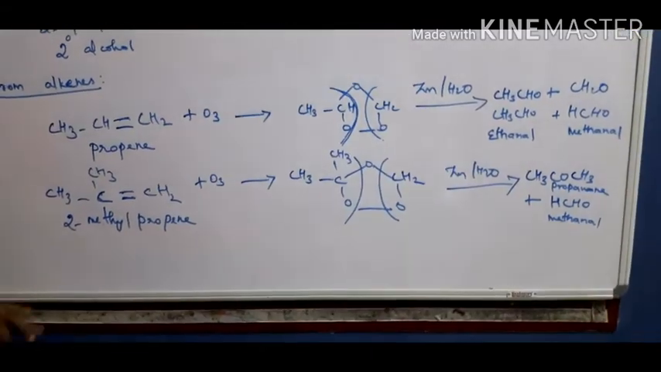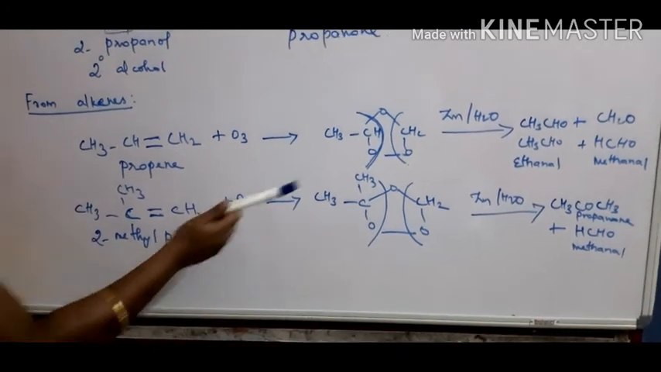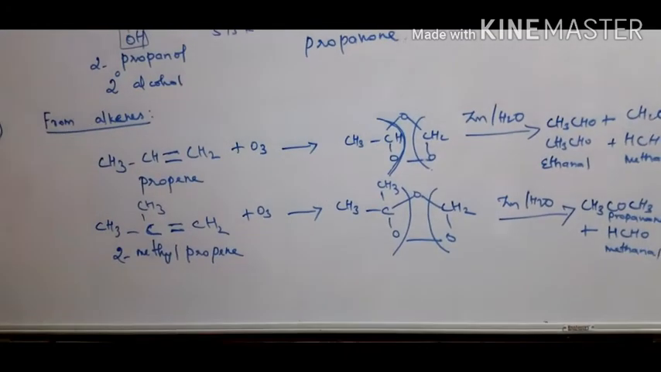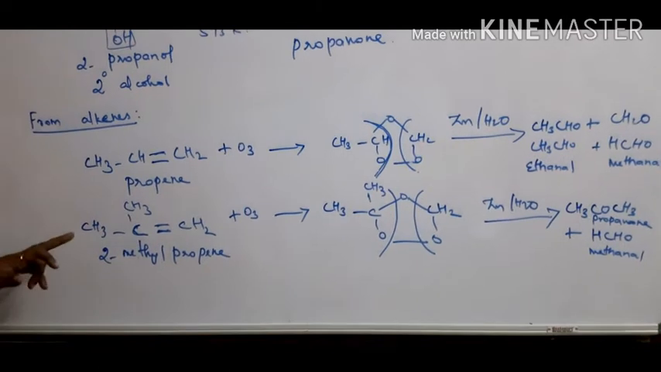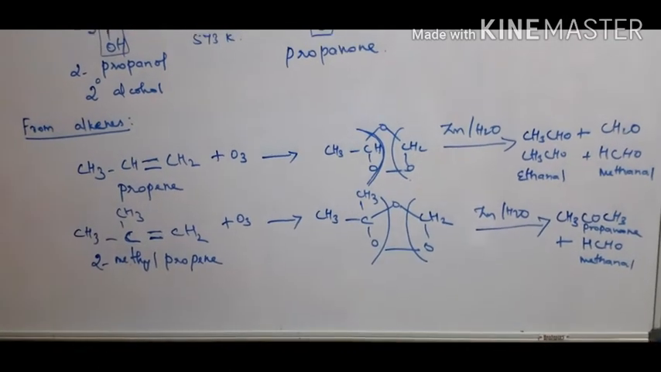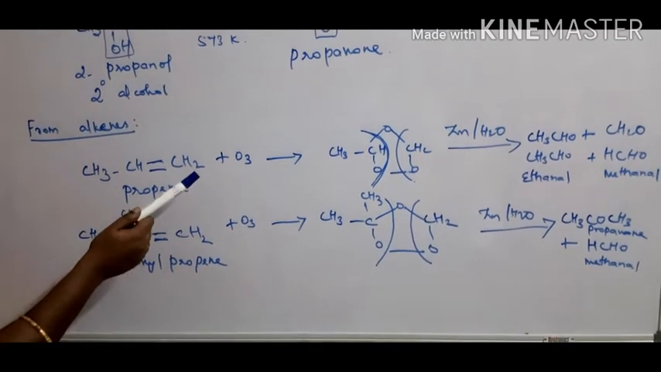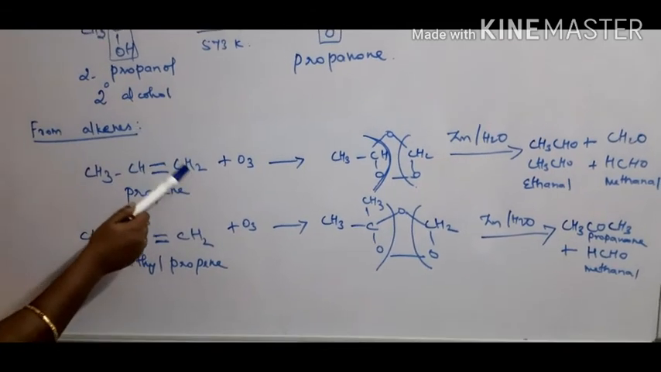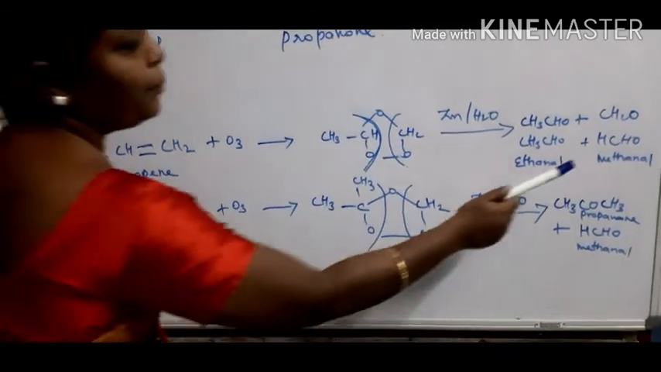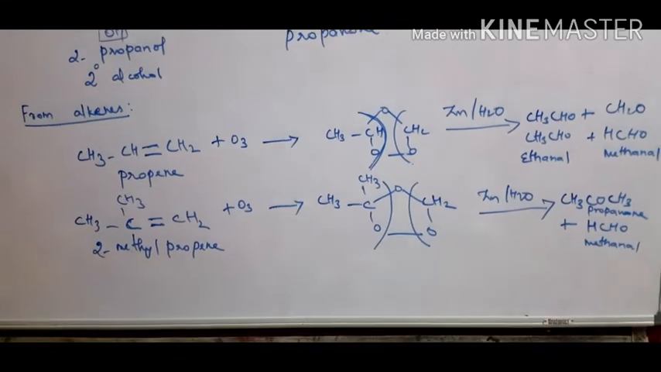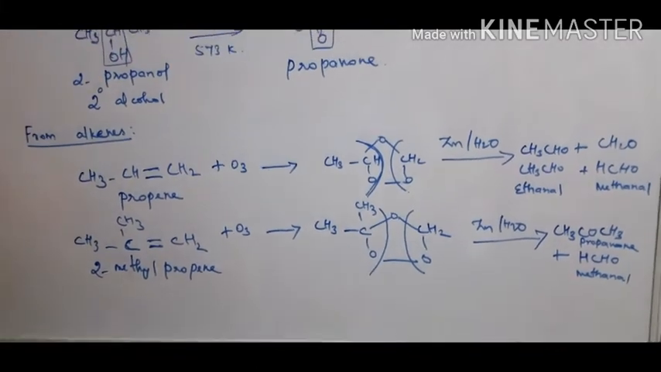Okay. So, from this method, we can prepare aldehydes as well as ketones from alkenes. So, this is the second way of preparation of aldehydes and ketones. Okay, you just have it in your mind. If the double bond is at the first carbon, one of the products formed is methanal. Methanal. Okay. The next one.